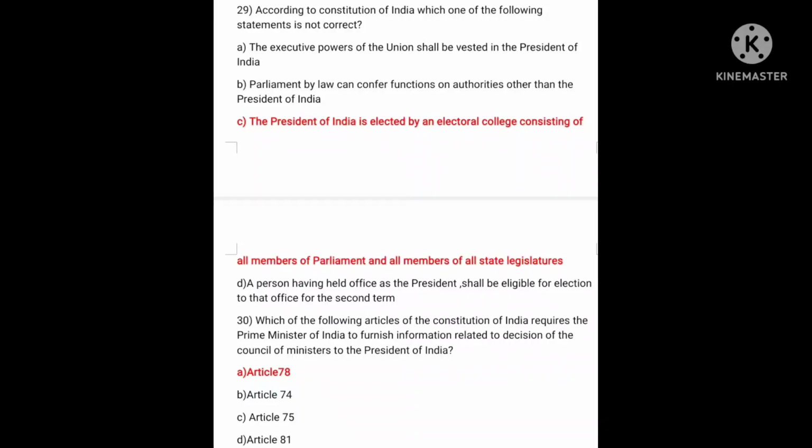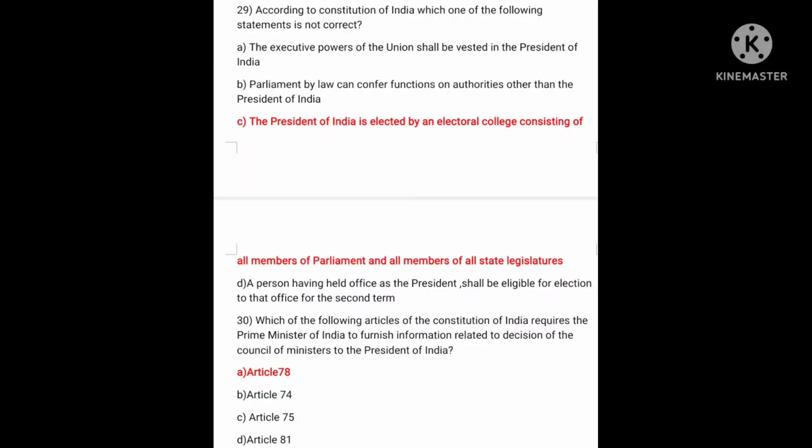According to the Constitution of India, which one of the following statements is not correct? A. The executive power of the Union shall be vested in the President of India. B. Parliament by law can confer functions on authorities other than the President of India. C. President of India is elected by an electoral college consisting of all members of Parliament and all members of all state legislatures.